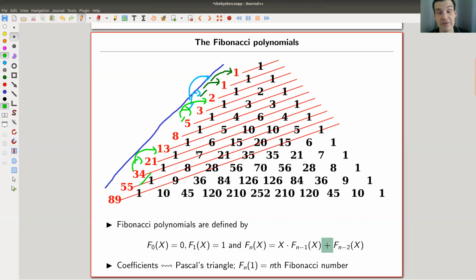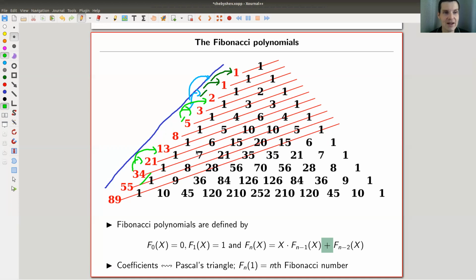It's 21 plus 13. Okay, Fibonacci numbers, pretty old, going back to a very famous book by Leonardo de Pisa, linked in the description. And they're just everywhere, right? Everyone knows them, related to the rabbit problem, which actually I think was the original problem in the aforementioned book.